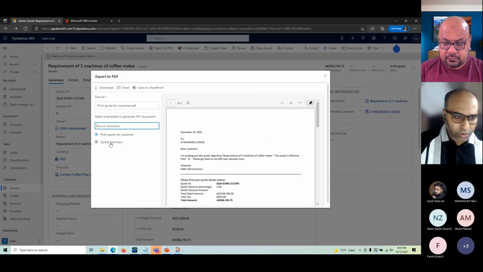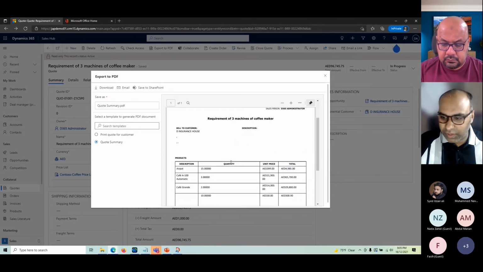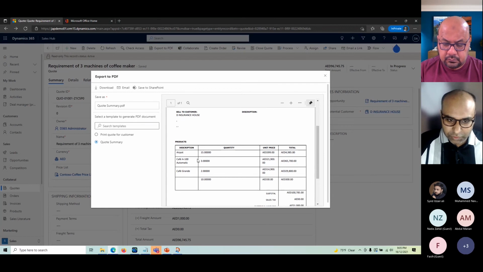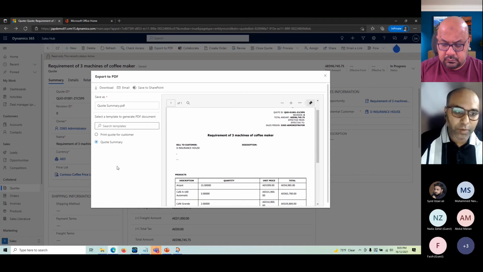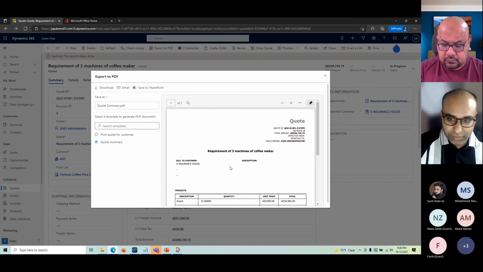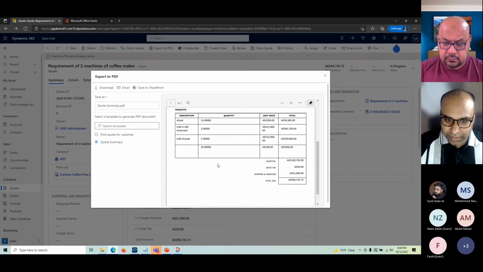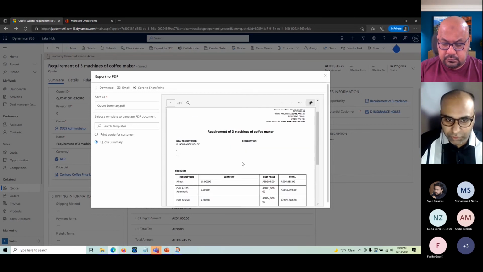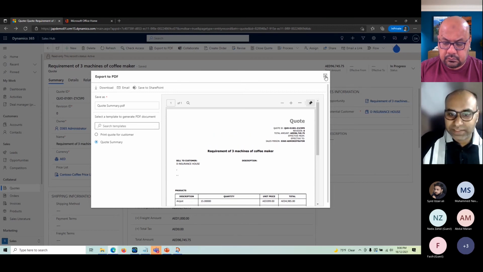There could be multiple templates. Another template, you can see the preview. This is a bit different. This is a more simplified or minimalized version where you see a conventional kind of quotation, right? You can send this also the same way. We can add more templates, but that is something we'll cover in another session where we'll see all the email, PDF and Word templates. This can be modified as per your organizational structure, and it can be localized. Okay, so this is how we send the quote.